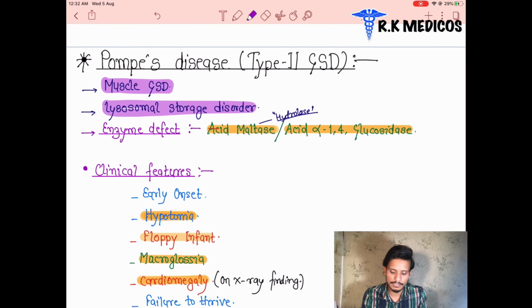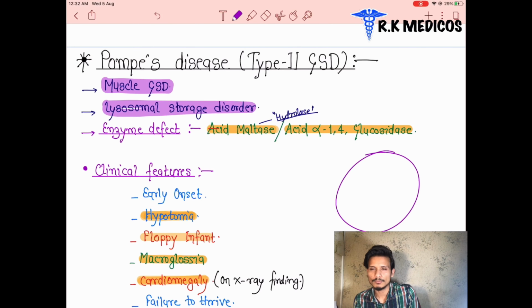It means inside the cell, lysosomes are present. Inside the lysosome, lysosomal digestive enzymes are present. They are hydrolytic enzymes. They are going to digest something. So these enzymes are present inside the lysosome, and this disease is also associated with the lysosome. These diseases are also associated with lysosomal disorder, and with muscle glycogen storage disorder.